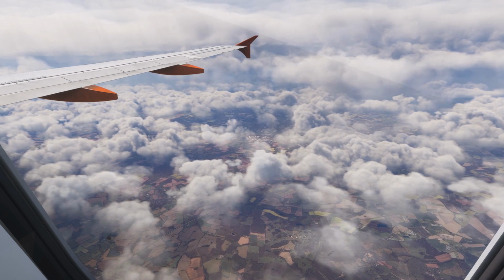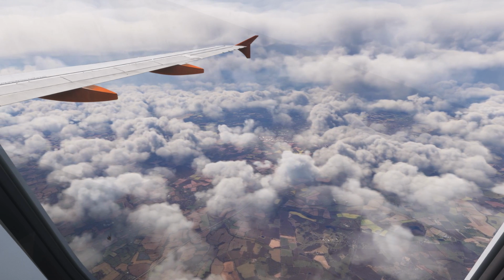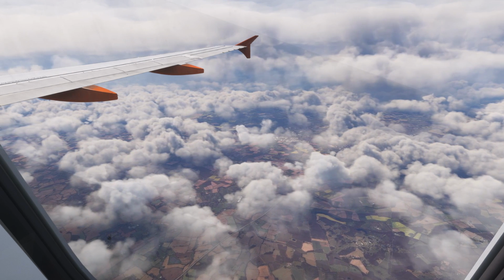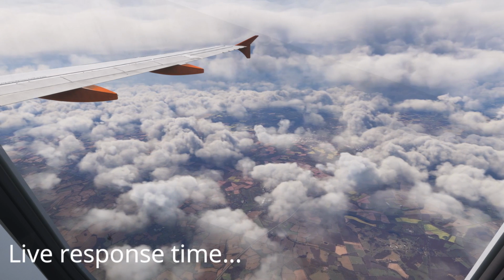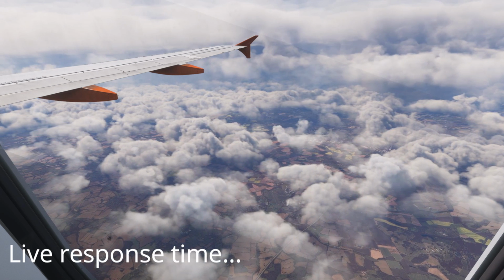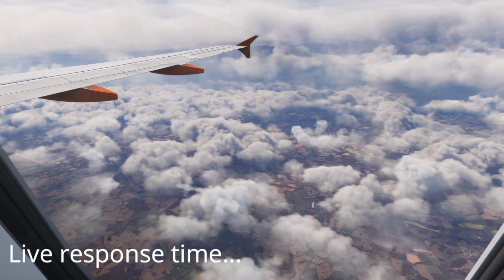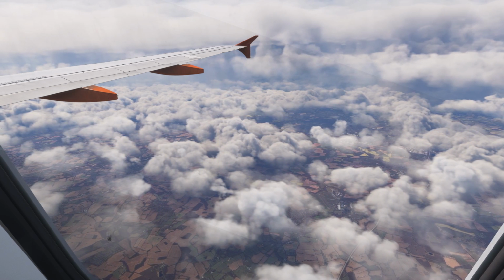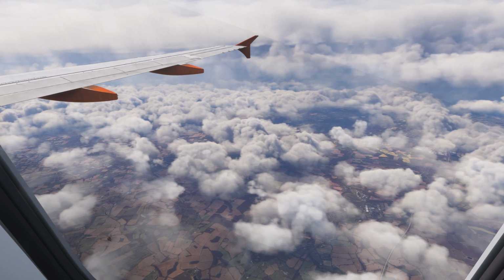London Control, easy 34 Alpha Mike, we've got a slight medical emergency up here. Just wondering if we can have medical assistance to meet us at the gate in Gatwick. Alpha Mike, medical assistance will be arranged to meet you at the gate in Gatwick. Confirm you require priority handling. If you could get us in as soon as you can, that would be great.